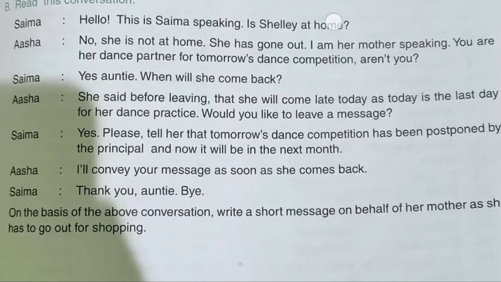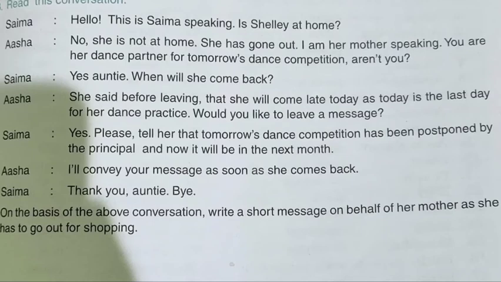So on the basis of this conversation, you have to write a short message on behalf of her mother. You will act like her mother and you will write the name of her mother when you conclude your message, and in the message the name of the person who is calling will always be there.